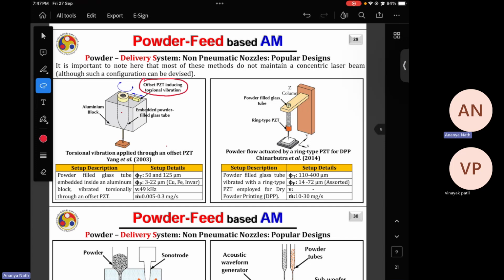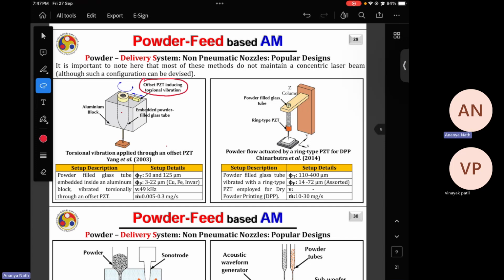So using piezoelectric material, if you are applying the voltage, it will contract and expand, and accordingly it will push the powder present in the hopper. And if it's pushing, the powder will come out from the nozzle end.